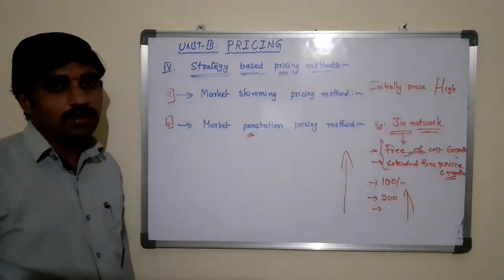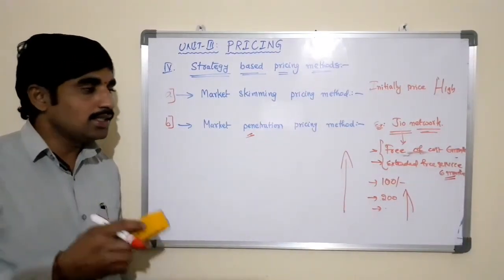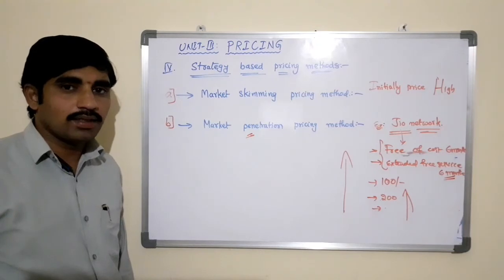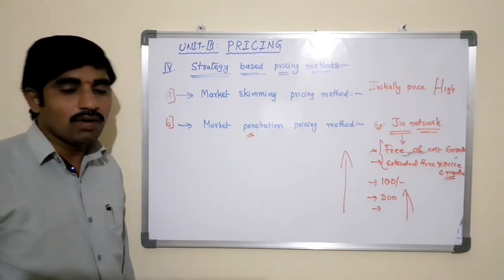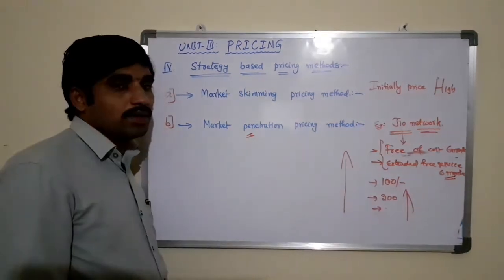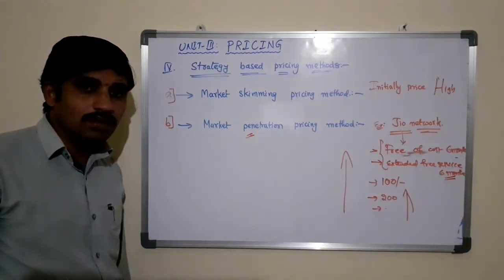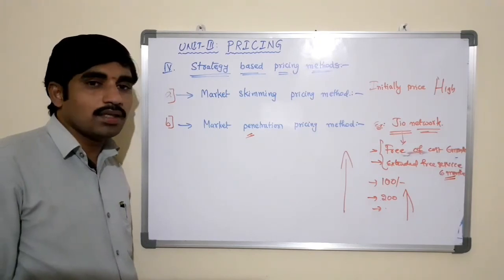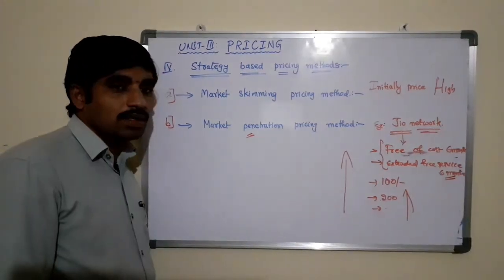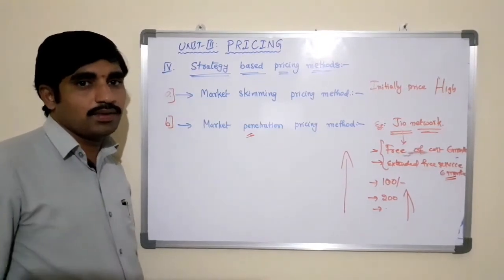Here, more often, companies believe that it is necessary to dominate the market in the long run rather than making profits in the short run. Once they have created goodwill for the company, once they have increased the market share for the products or the services, automatically in the long run they will survive effectively and efficiently.